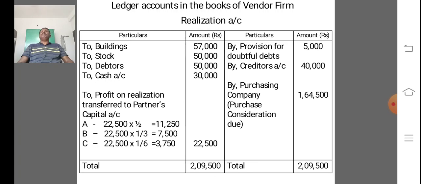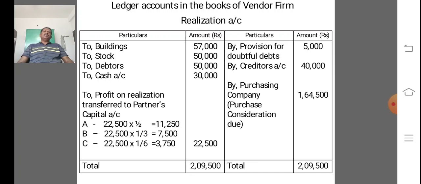In any problem, on the asset side of the balance sheet, debtors is given in an inner column and less any reserves or provisions, then that provision may be treated as a liability and credited to realization account.